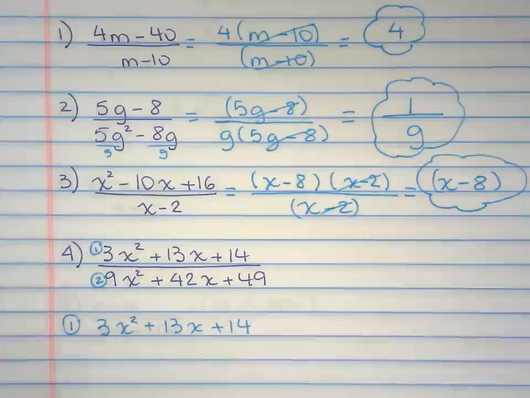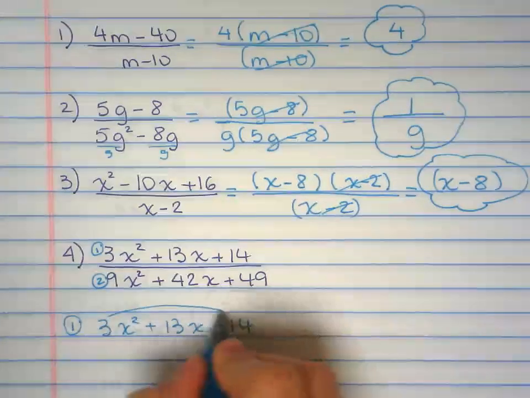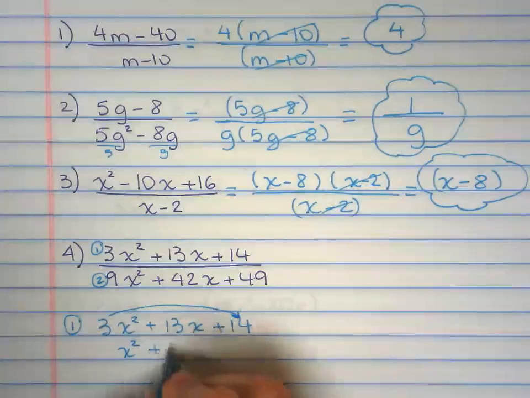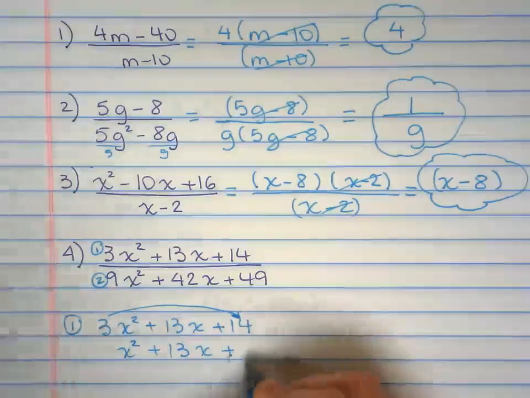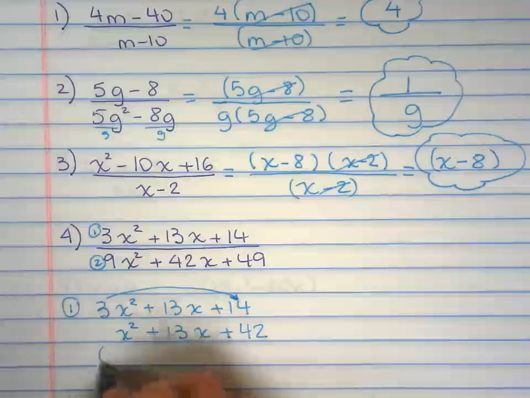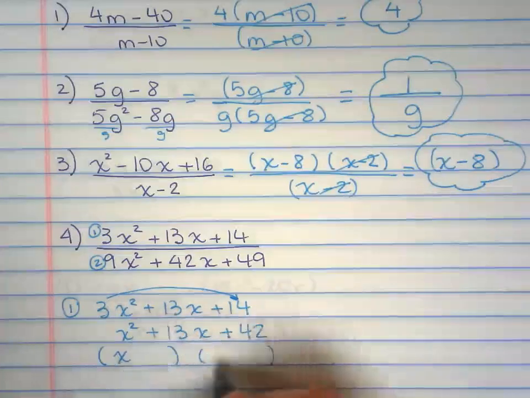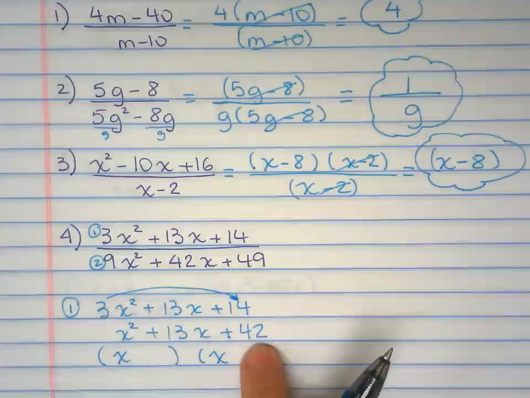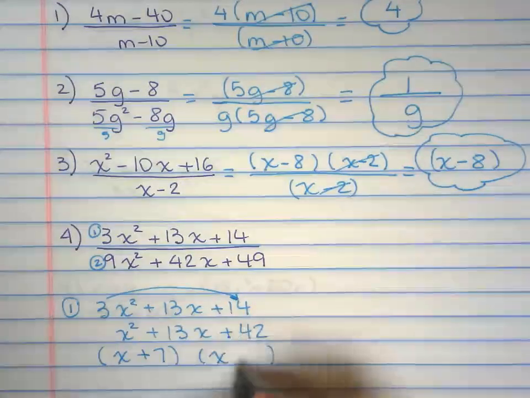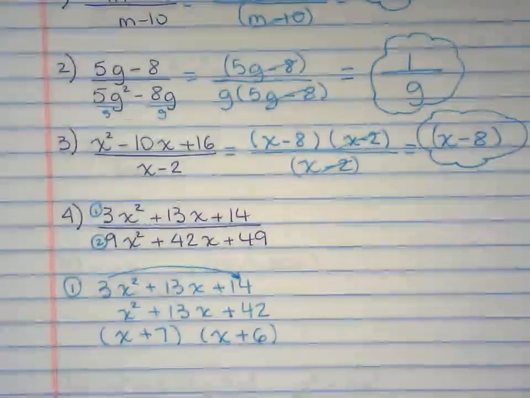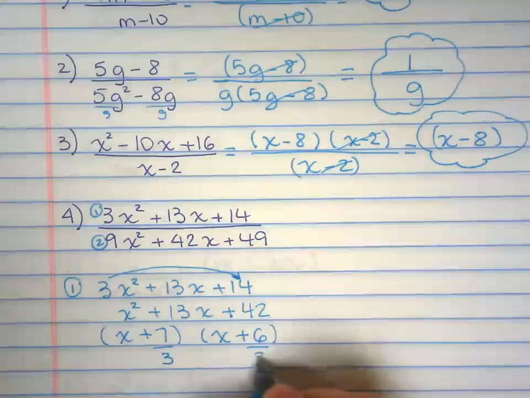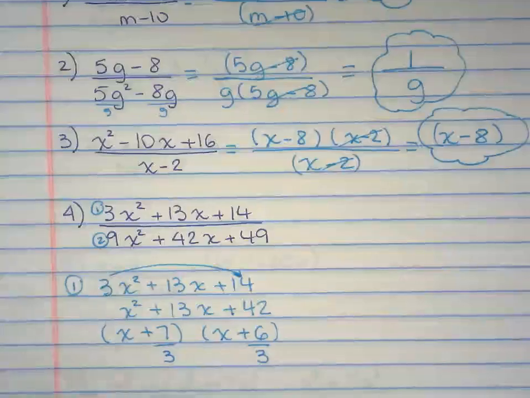GCF. We don't have a GCF between those. So I'm going to multiply the leading coefficient by 14. Now I can factor mentally. So two numbers that multiply to 42 and the same two numbers that add up to 13. So 7 and 6. Because you started out by multiplying by 3, you have to come back here and divide by 3 to undo what you did.